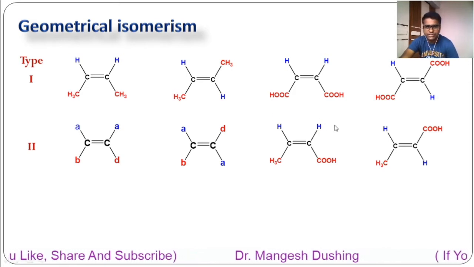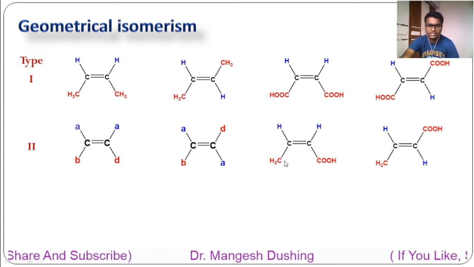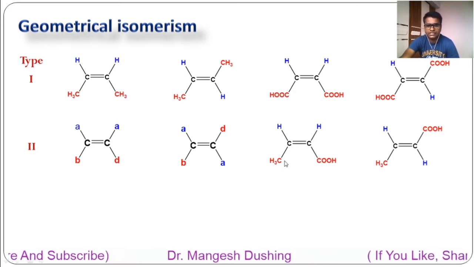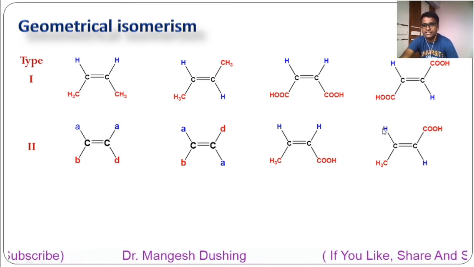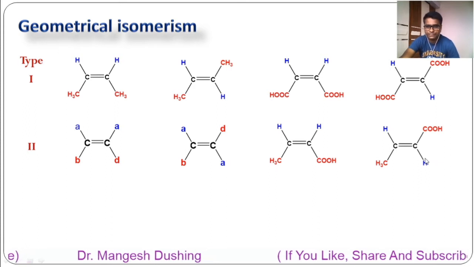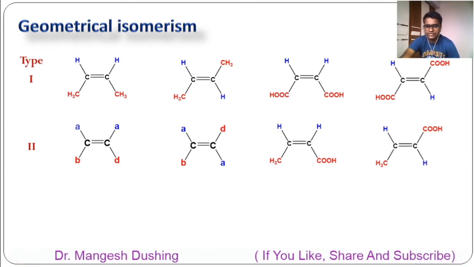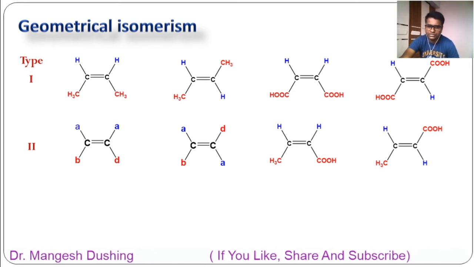So similar groups are on the same side. So this is called the cis isomer, cis crotonic acid, or you can say isocrotonic acid. Here the two similar groups, H and H, are on the opposite side. Then this is called trans crotonic acid, or crotonic acid.